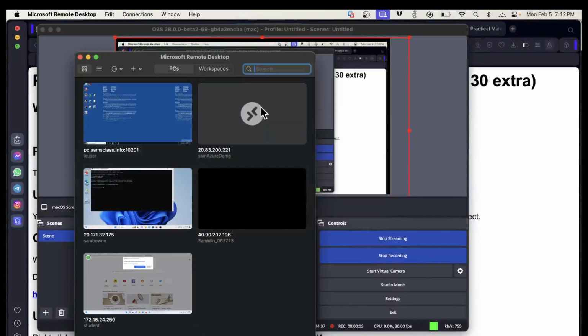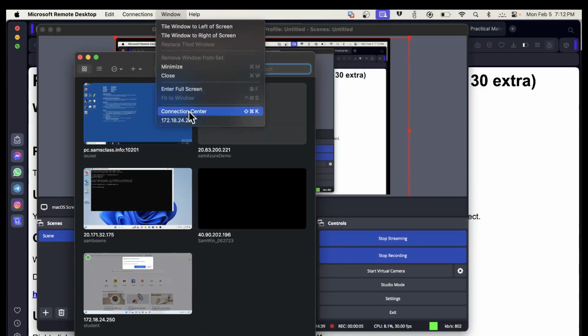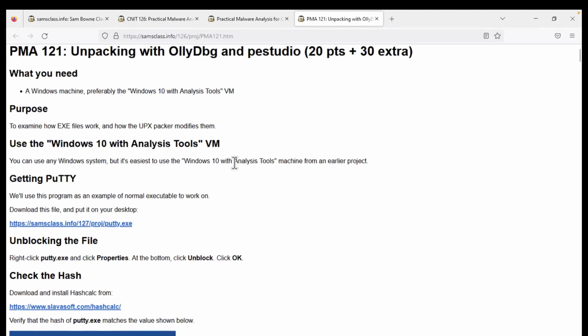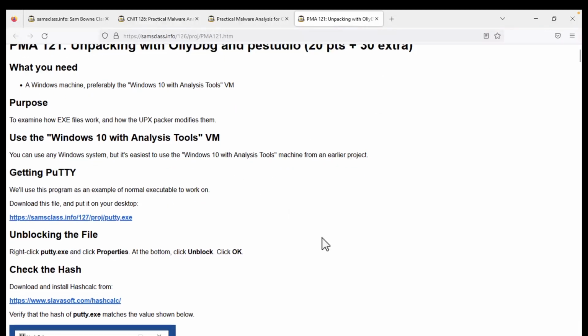PMA 121, you really have to have an Intel processor. So if you have only a Mac M1, you should use a cloud machine like Azure or Google Cloud. Here I'm using one of the classroom machines, which has an Intel processor. I should already have PuTTY in this machine. This is one of the machines I downloaded. I think it's the Windows 10 version.